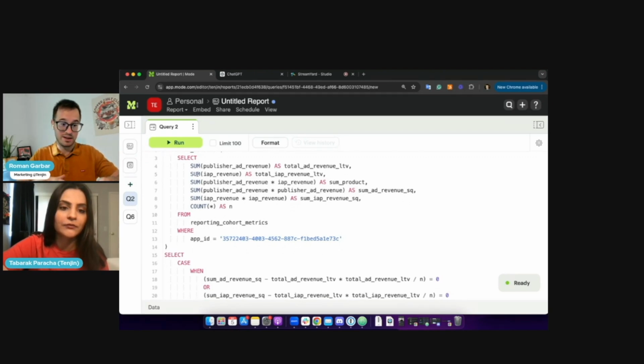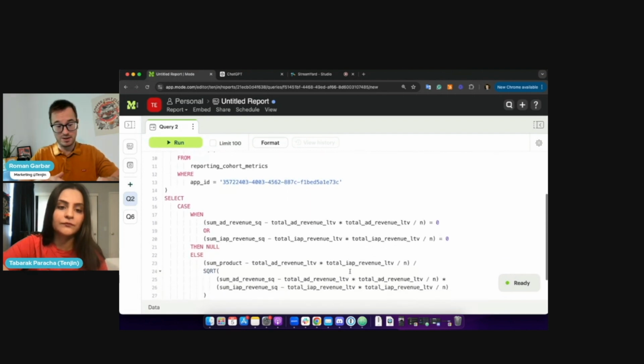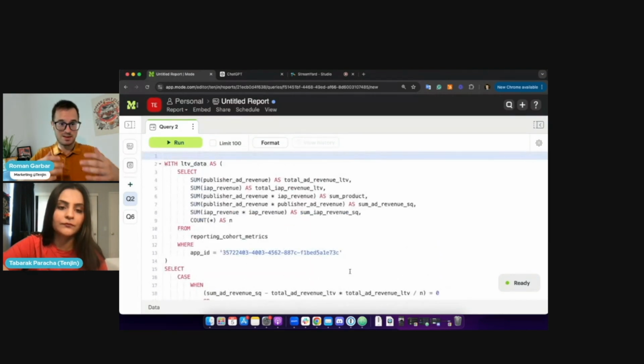You see, it's also kind of already here. So this thing I can do myself, but the correlation, this part is too complicated for me. So this is where I save my personal time, and I don't need to go to a data analyst. If I have one, I might not even have a data analyst.